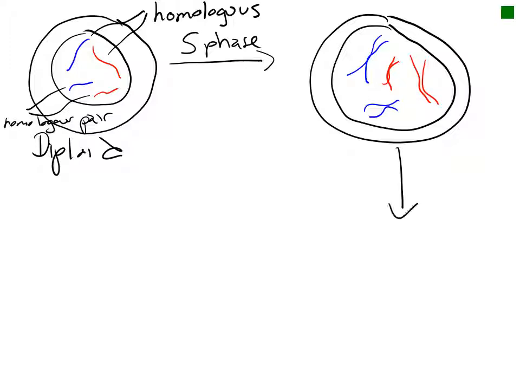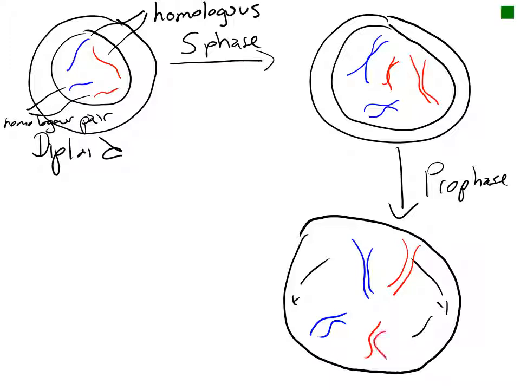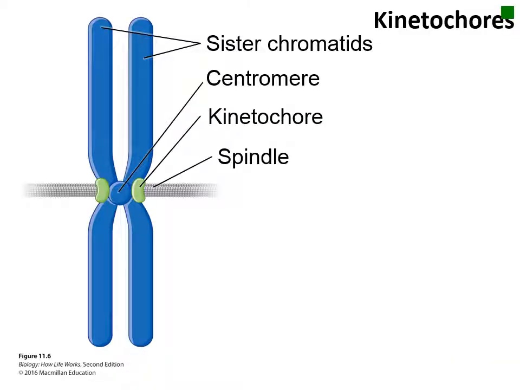The cell will now enter mitosis, where prophase will begin. In prophase, the nuclear envelope will start to disappear, so there's no more nucleus in our cell, and the mitotic spindles are going to start to form from the centromeres. In this cell, we still have the sister chromatids, and a few of those sister chromatids may have started to attach to the mitotic spindles that are leaving the centrosomes. The mitotic spindles will attach to the sister chromatids at the centromere.